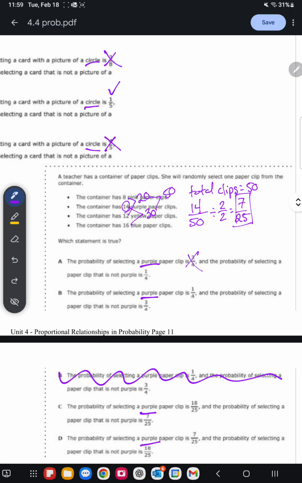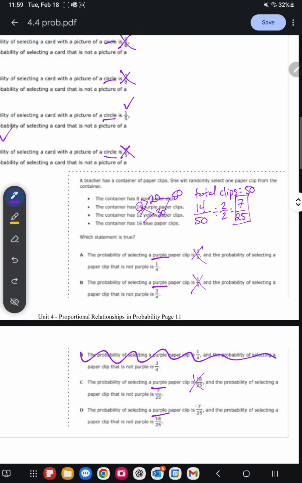The probability of selecting purple is 1/4. That's not true. The probability of selecting purple is 1/8. That is also not true. The probability of selecting purple is 7/25, and the probability of selecting a paper clip that is not purple, its complement, is 18/25. 7 plus 18 is 25. 25/25 is 1 whole. So that is also true. C's out, B's out, A's out. And that is theoretical probability.